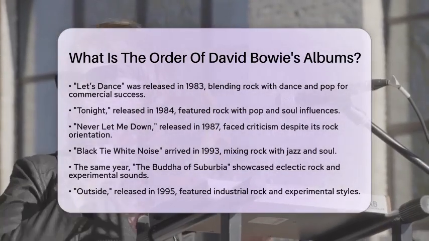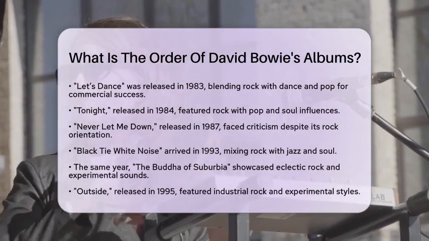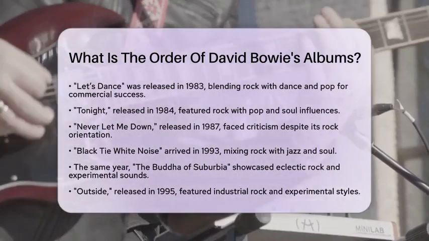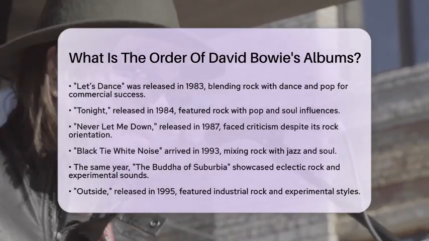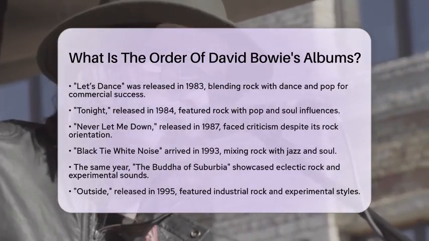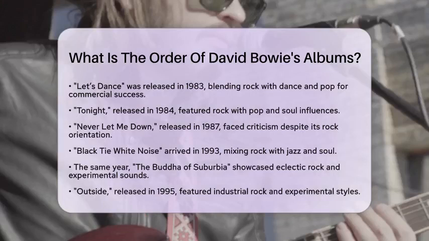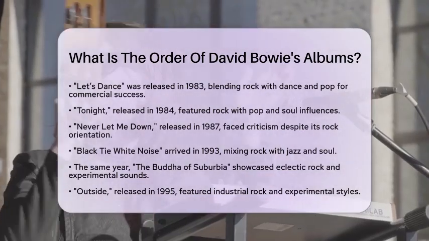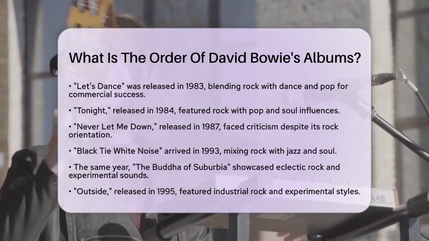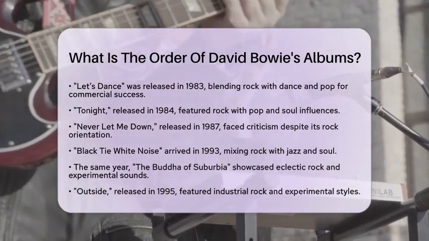In 1987, he released Never Let Me Down, which was rock-oriented but faced some criticism for its production. Black Tie White Noise arrived in 1993, mixing rock with jazz and soul. The same year, he released The Buddha of Suburbia, showcasing eclectic rock and experimental sounds.